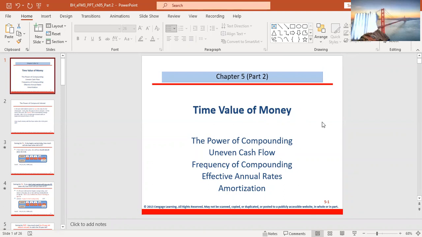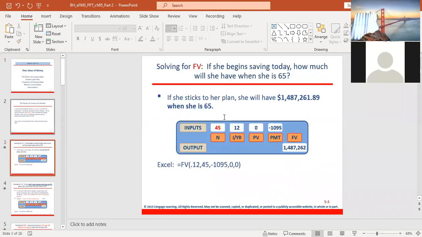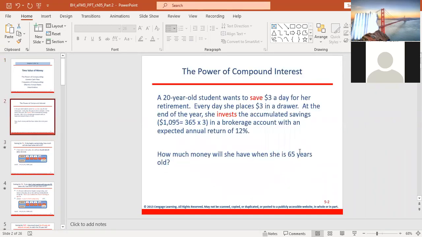Okay, today we are looking at the second part of time value of money. So we'll be focusing on the power of compounding, on even cash flow, frequency of compounding, effective annual rates, and amortization. Okay, so I give you 1 minute to read this question.